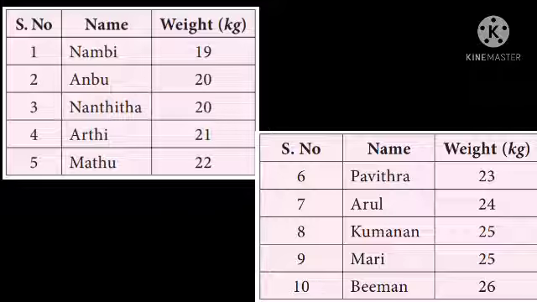Observe the following table. Here, the data is arranged in 3 columns. In the first column, serial number and name. In the second column and in the third column, weight of the students are arranged. Now, we can answer the above questions easily. Hence, it is essential to organize the data to obtain any kind of inferences from the data.